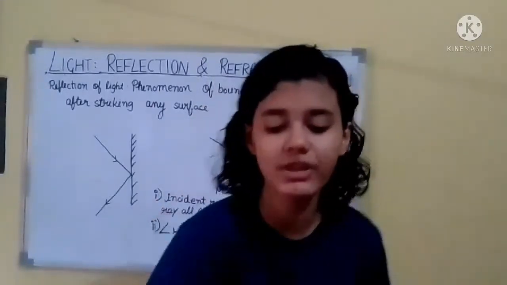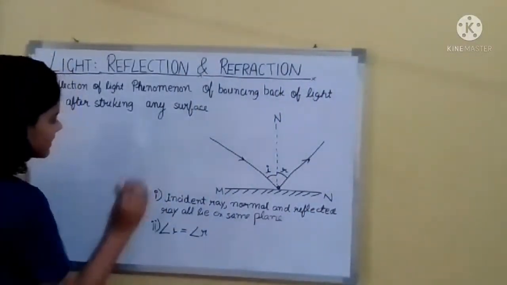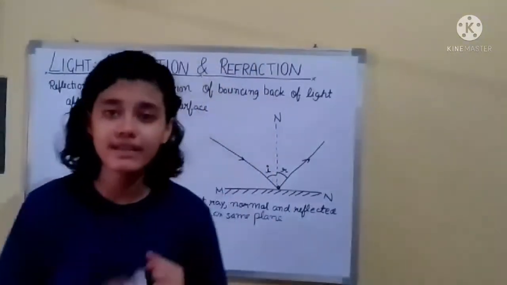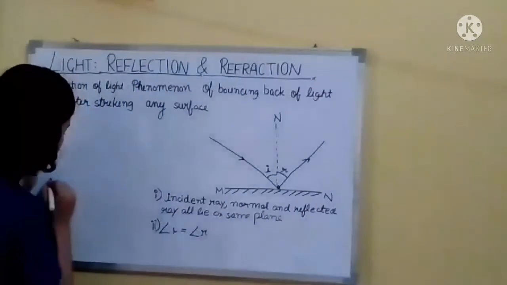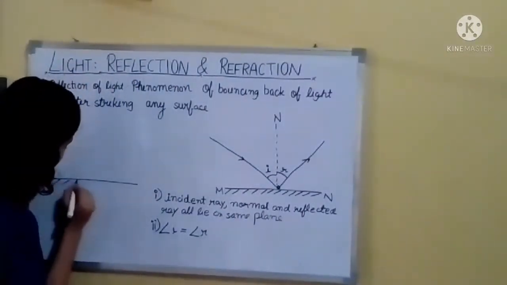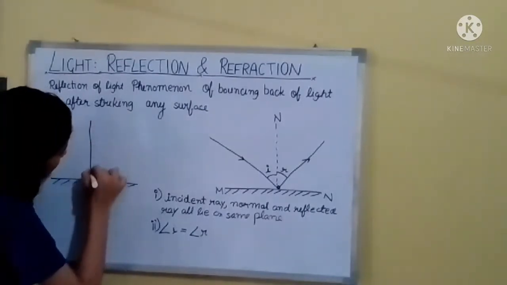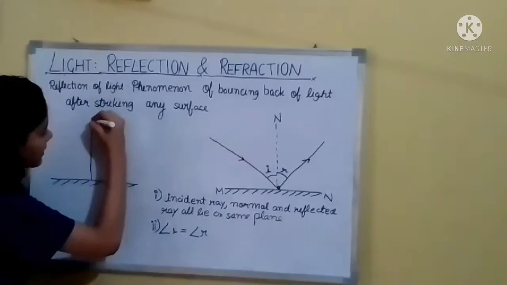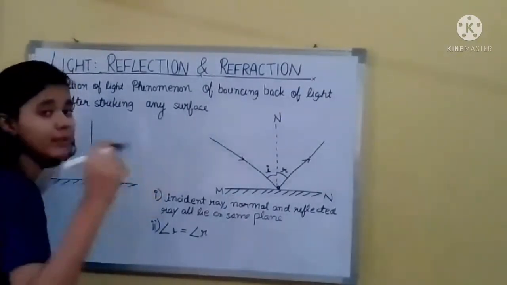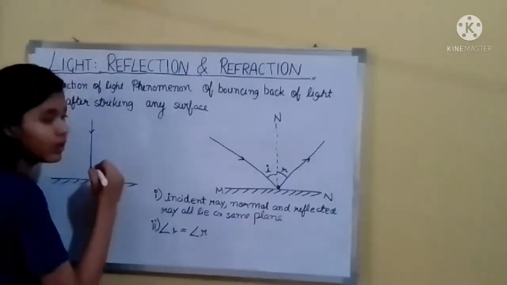Now there are special cases too, where the angle of incidence and the angle of reflection are 0. If this is a plane surface and the ray is coming perpendicular, then again it will go back.